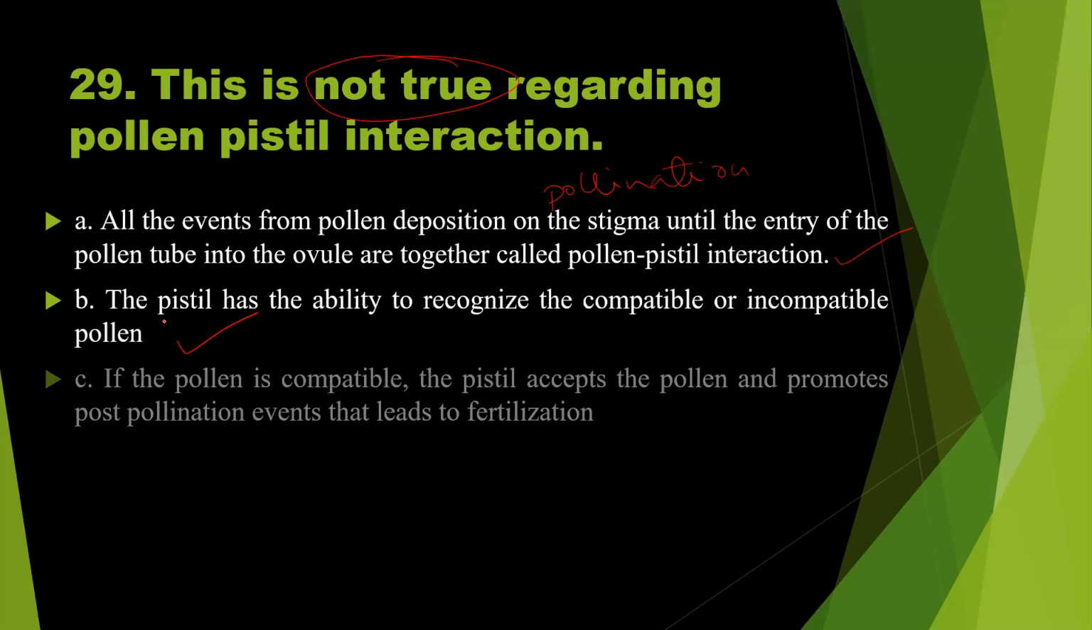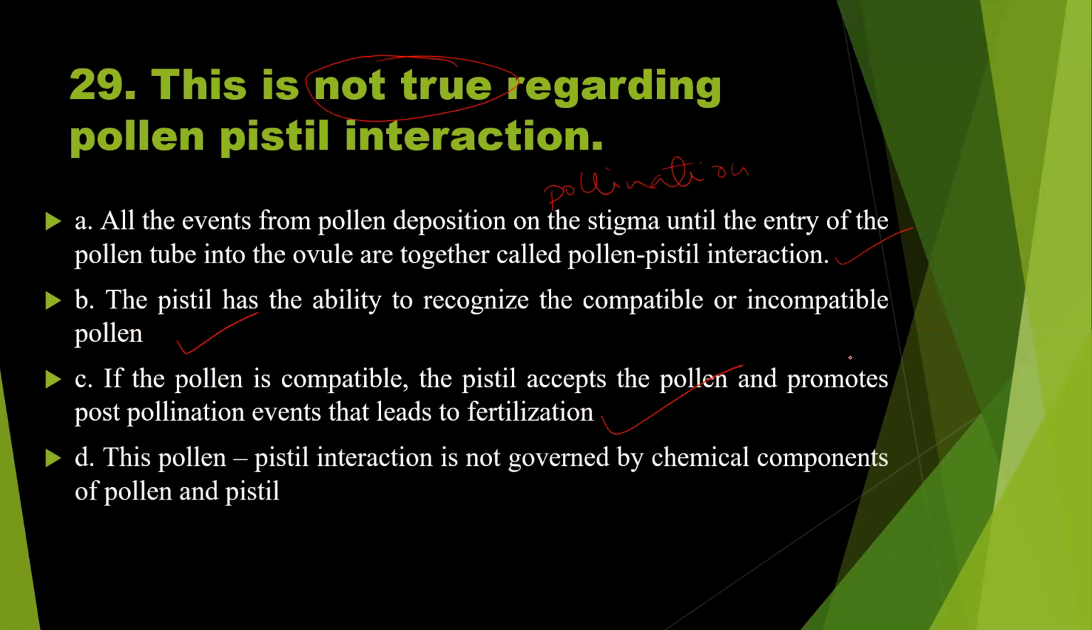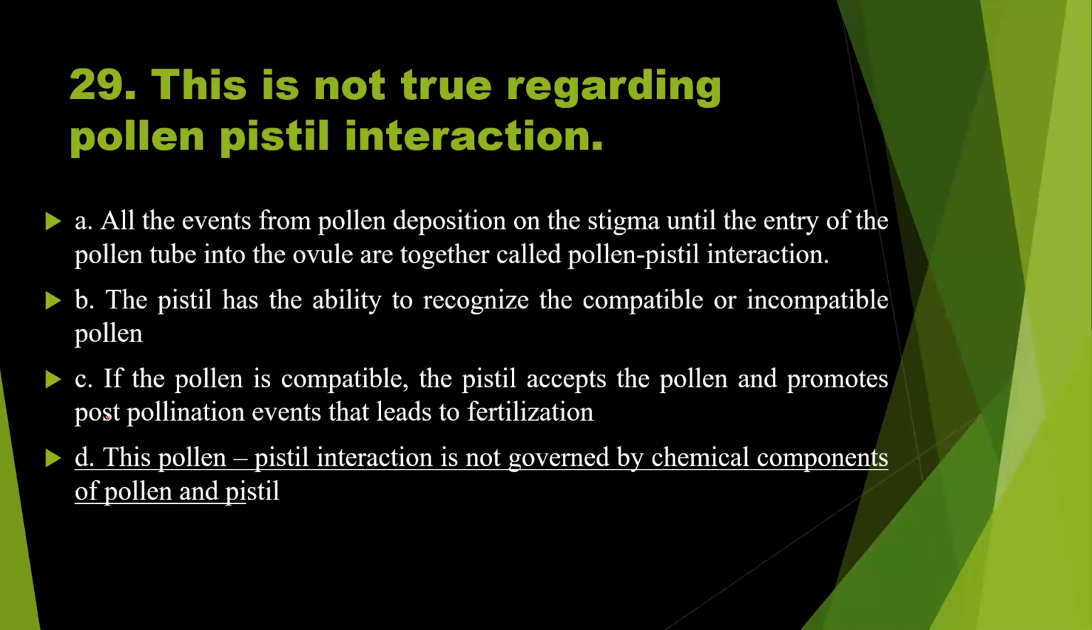Option C, if the pollen is compatible, the pistil accepts the pollen and promotes the post-pollination events that lead to fertilization. So this statement is also correct. So this is not the right answer. Option D, this pollen pistil interaction is not governed by the chemical components of pollen and pistil. See, this is wrong. That means the pollen pistil interaction is governed by chemical components. So this statement is wrong, which means this should be the right answer. So option D is the right answer to question number 29.